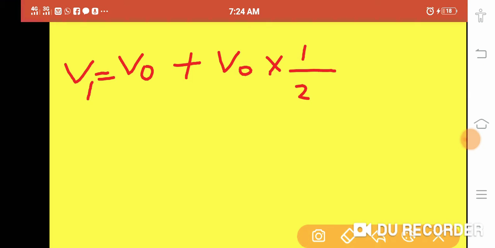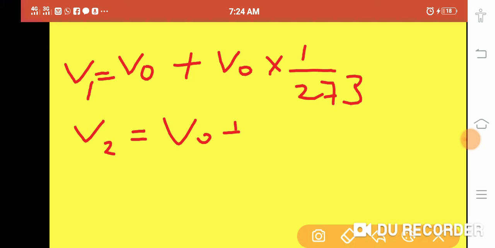Suppose your initial volume is V naught and you have increased the temperature by 1 degree Celsius. Then how much increment will be there? The total volume V becomes, by the increase of the temperature by 1 degree Celsius, V naught into 1 upon 273. Suppose you have increased the temperature by 2 degrees Celsius, then V naught plus V naught into 2 upon 273.